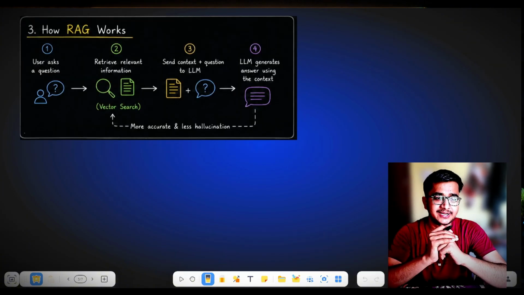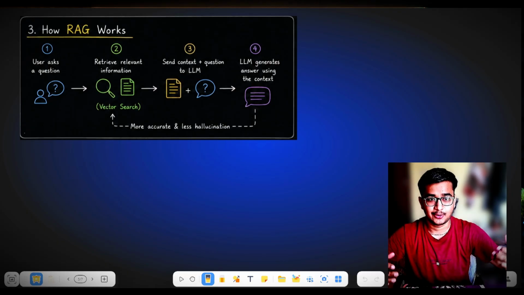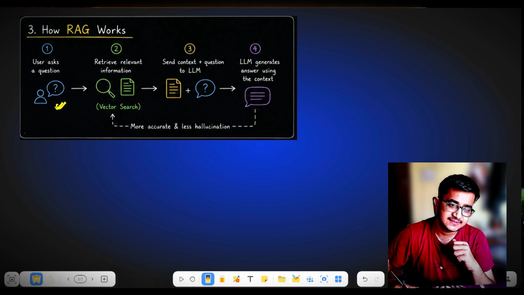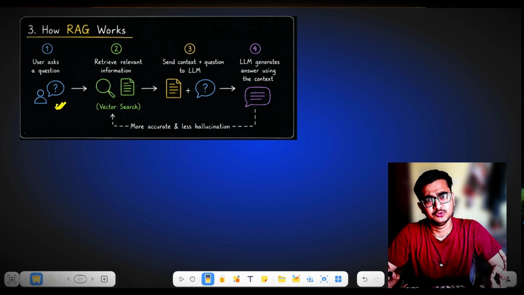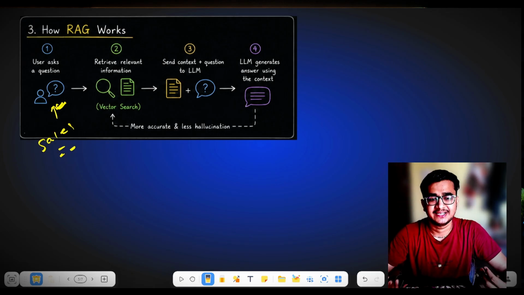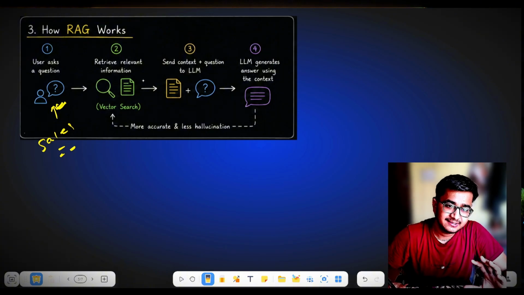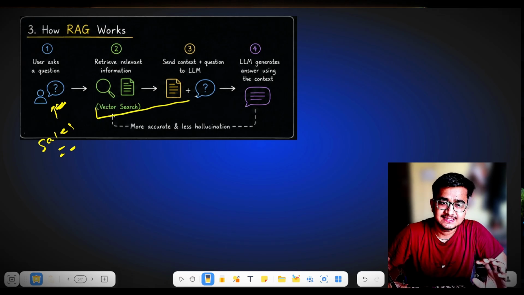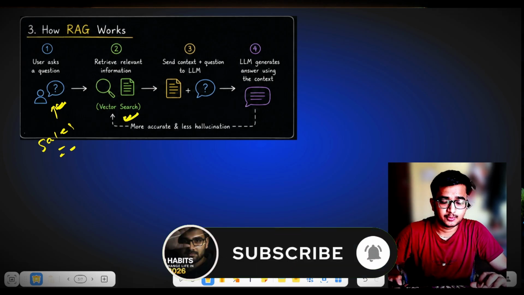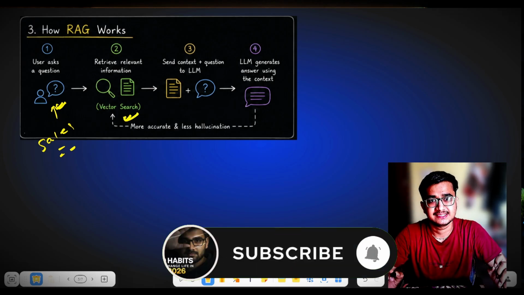Now let's move ahead and understand RAG once again, how it works, so that you get a complete understanding. The user asks a question. This is the first step in any LLM, that you ask a question. Like I have provided a question: what are my sales, and create a summary about the sales that we have done this month. You have provided the sales report in the form of vector embeddings and stored it inside your vector database.